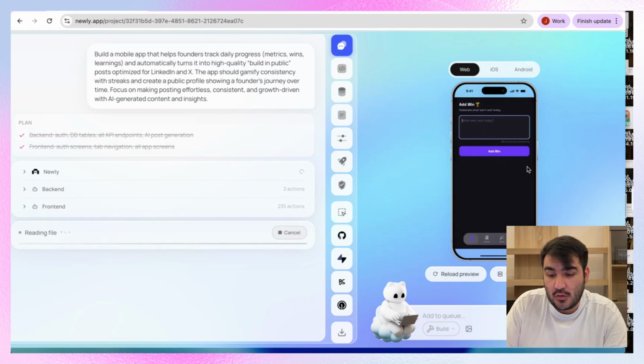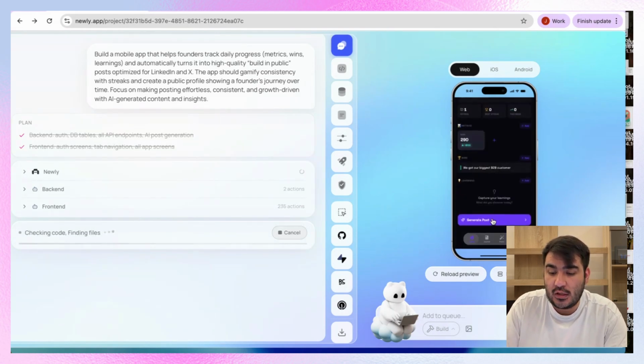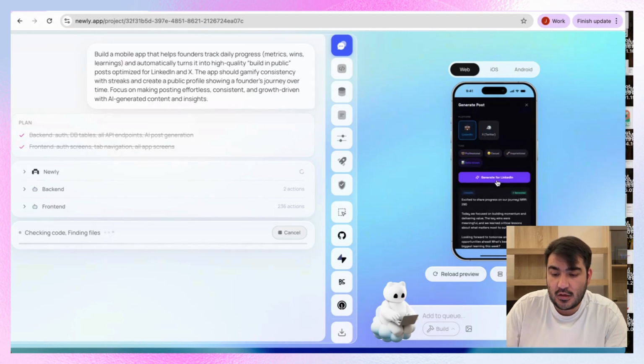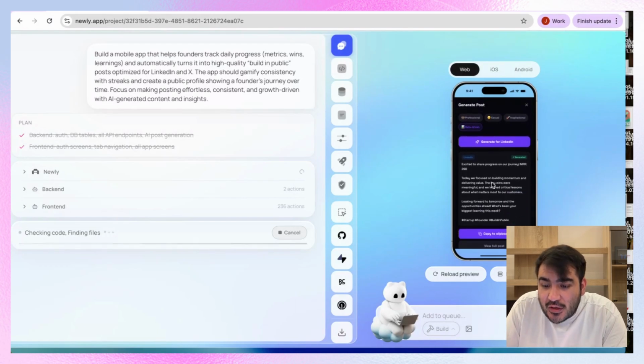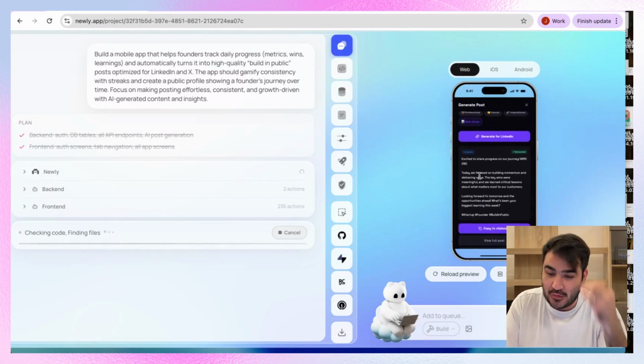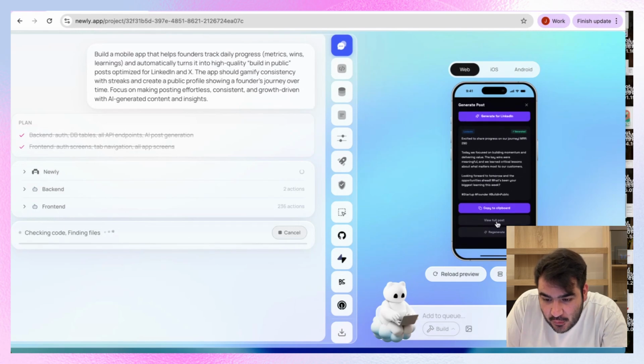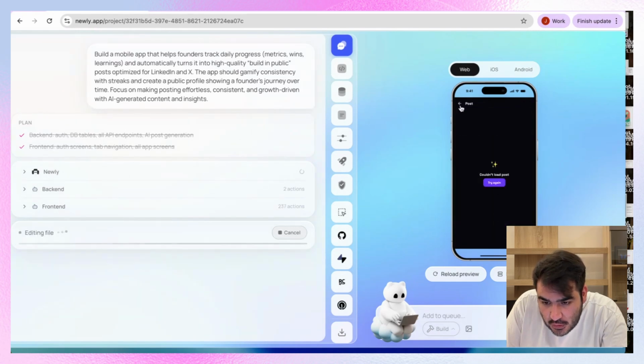Let's say wins. We got our biggest B2B customer. We add the win here. That's super nice. And then we actually generate post. So let's just start data driven. Let's create. Yeah, this is nice. So it actually copied our MRR $290 that I said. This is quite nice, and we can also see the full post here. Not yet, but yeah, here we can see it.